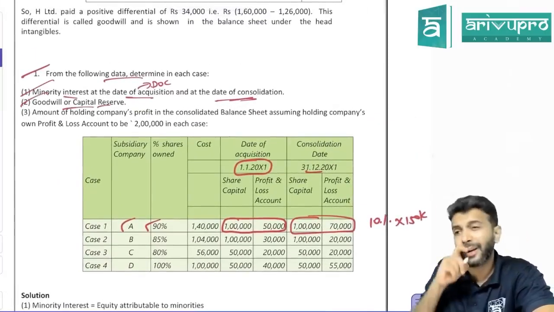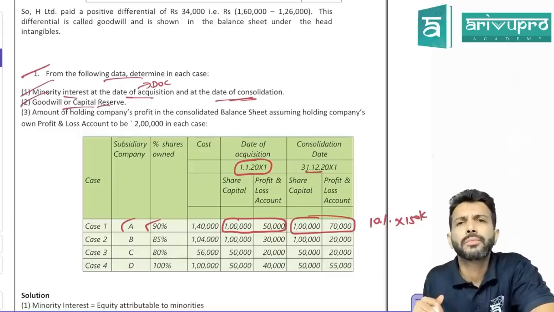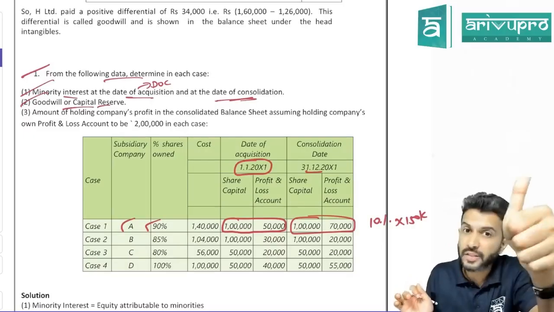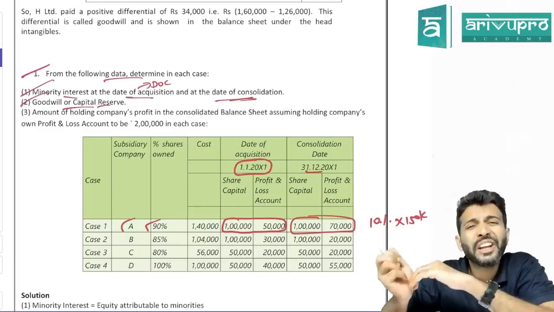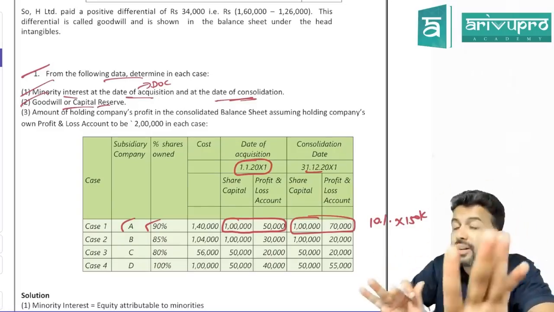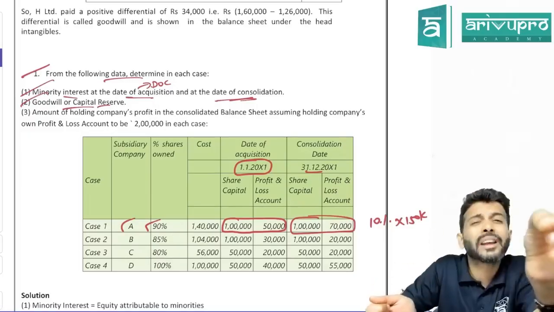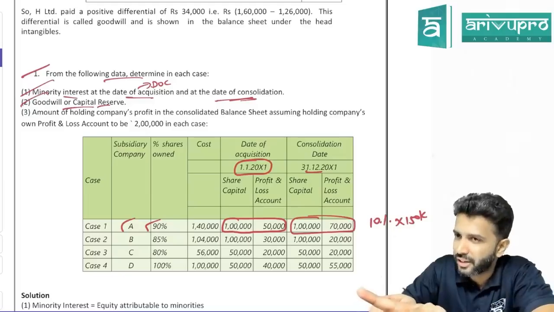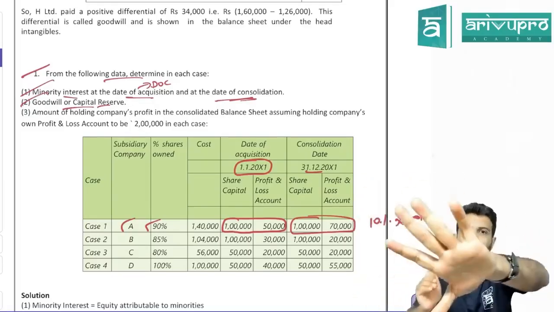Next, they're asking you to calculate goodwill or capital reserve for each scenario. How do you get goodwill or capital reserve? New method: cost of investment against your share of net assets. Goodwill you get on the day you get control. When you get confused, always think whether you calculate goodwill as per the consolidation standard or the amalgamation standard. Amalgamation standard. When will you apply the amalgamation standard? The moment you get control, on the day you get control.